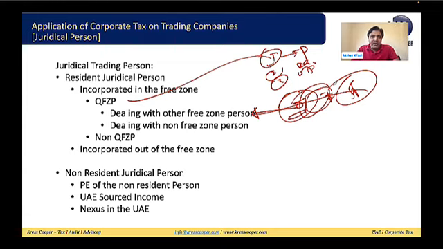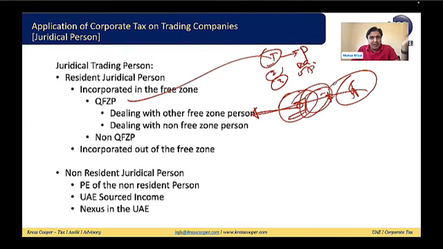Now there is a possibility that the Jafza company has a transaction with a mainland party, a non-free zone person. The Jafza company is selling goods to a distributor or end user.